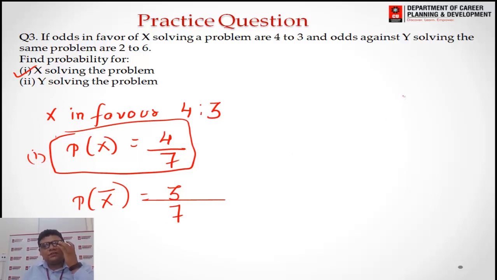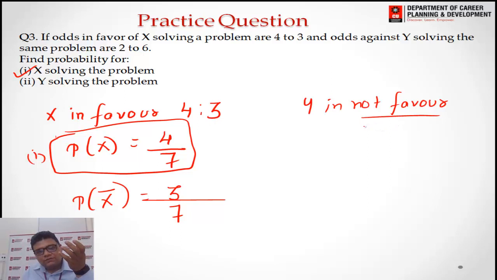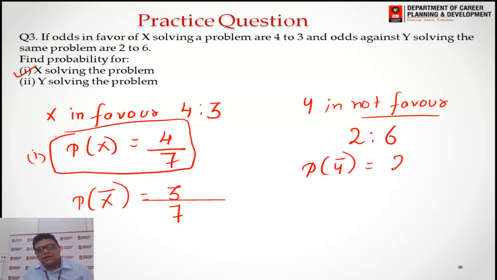The next given to you is odds against Y. It means Y is not favorable; against means not in favor. It is given to you as 2 to 6. So the probability of Y not solving the problem will be 2 divided by 2 plus 6, that is 8, or we can say 1 by 4.